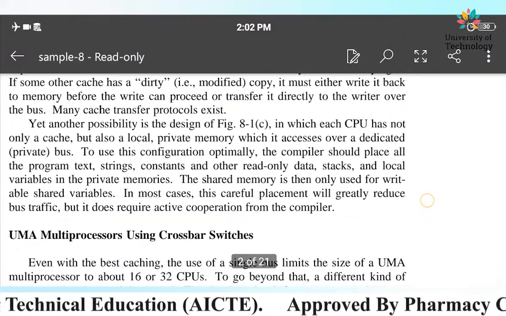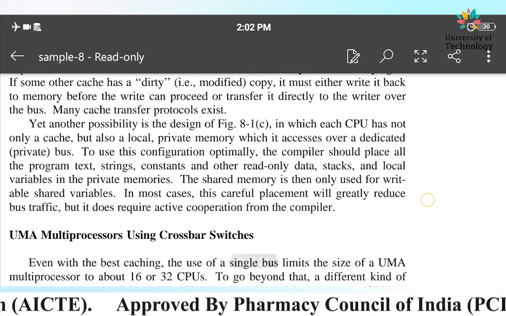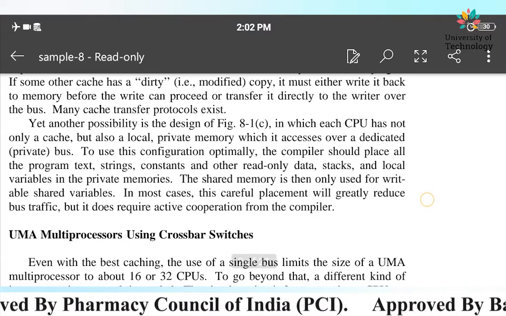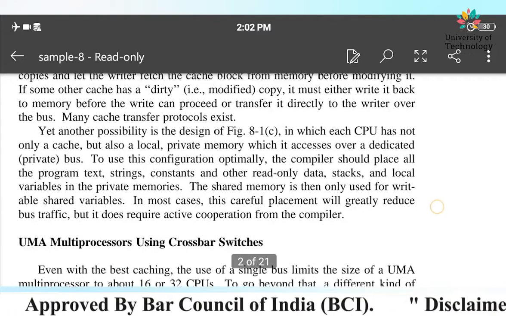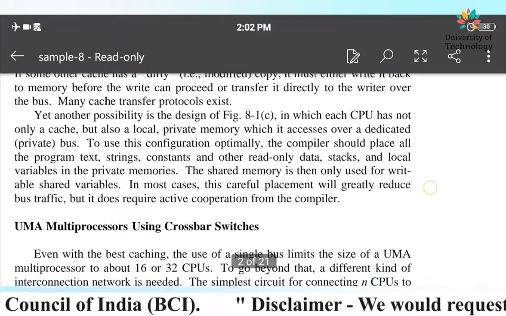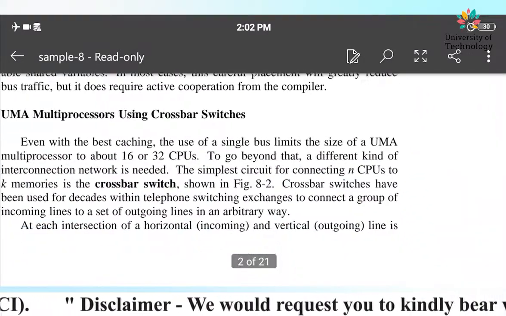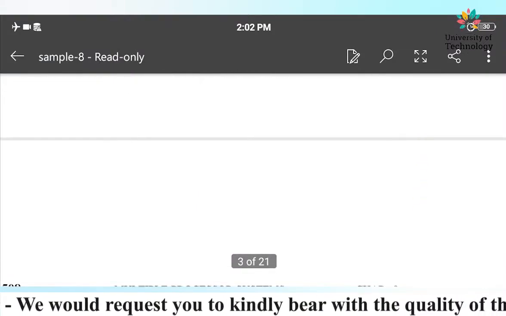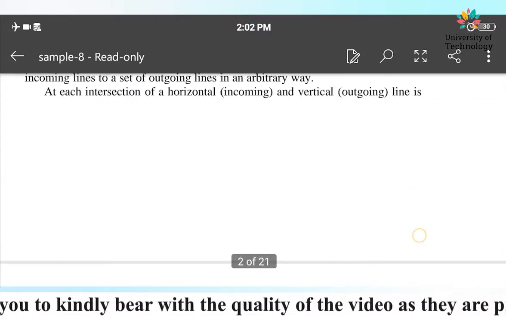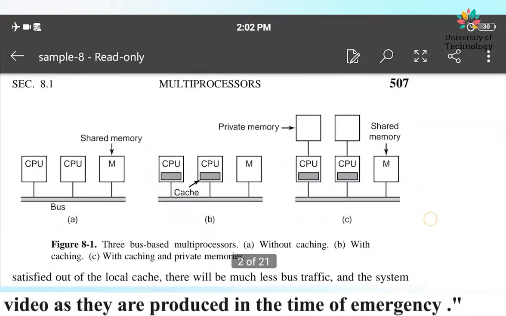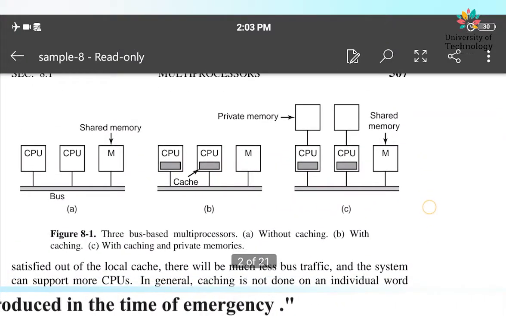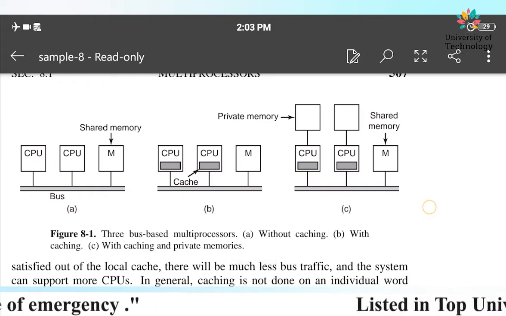The other possibility in the design is design number C, in which each CPU has not only the cache. As you can see in this figure, let's see it one more time. What is there in figure C? Now along with the cache memory, the private memory is also introduced in figure number C.